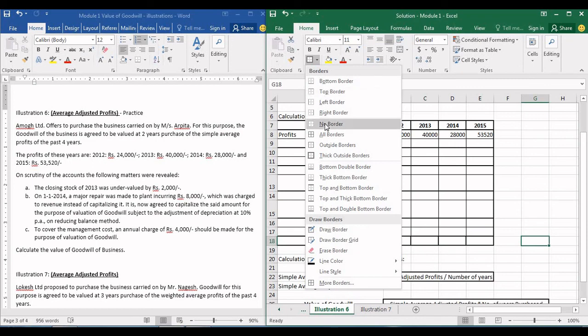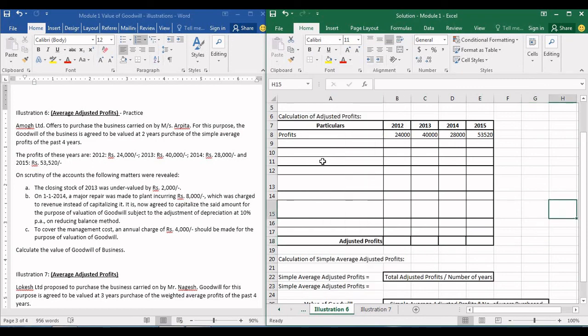Usually what happens is there are some misappropriations that take place because of which these adjustments come up. Okay. And in order to find out the right value of goodwill of the business, we will have to rectify those mistakes and then find out the right profits, and when we find the correct profits, we get the correct value of goodwill. I'll just read through the problem and then we can start solving it.